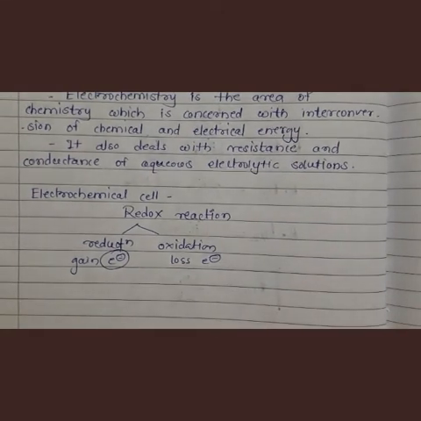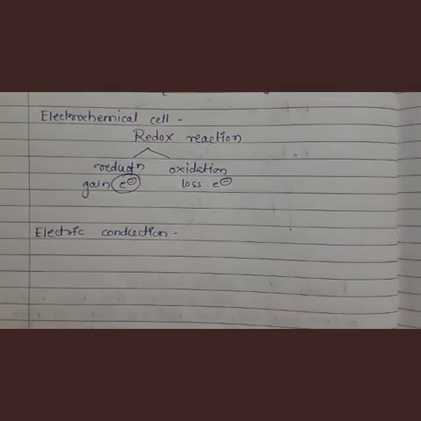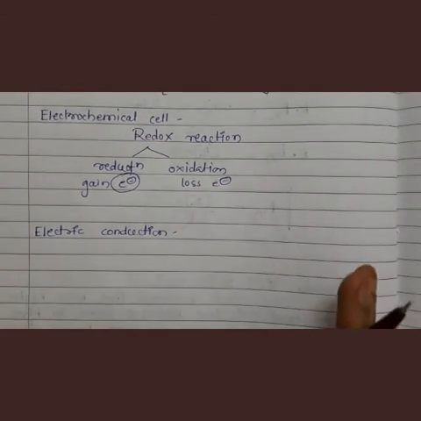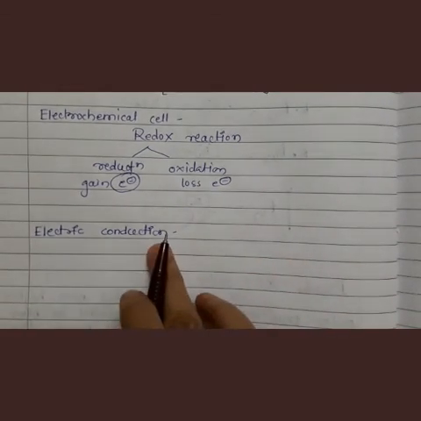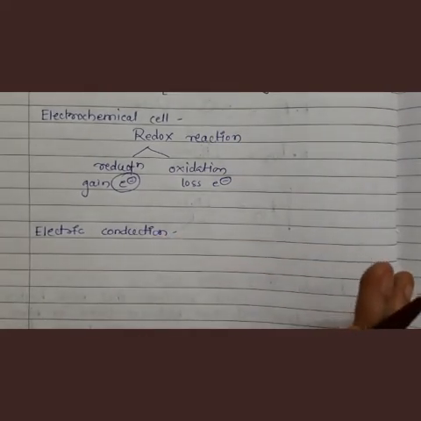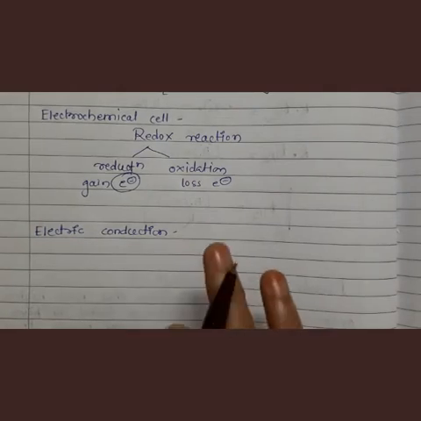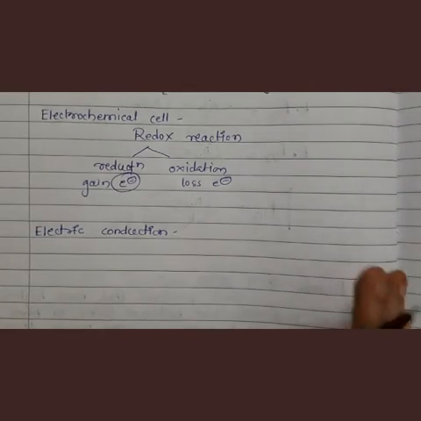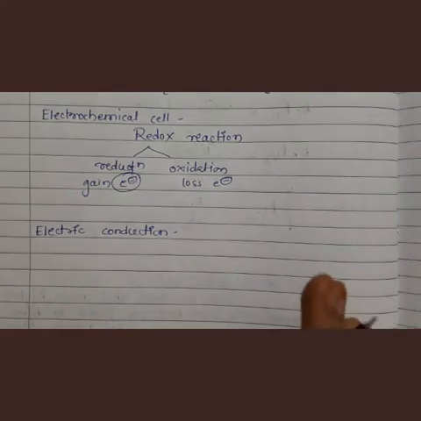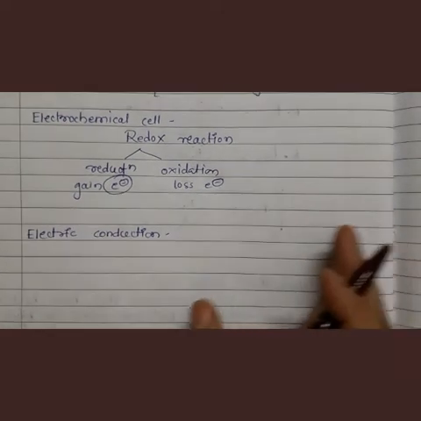Now let us see first what is meant by electric conduction. So electric conduction means what? Conduction means transfer. Okay, and electric conduction means transfer of electric current. And the substances through which the electric current or the flow of electricity occurs are called conductors.